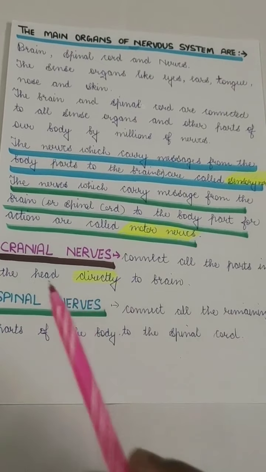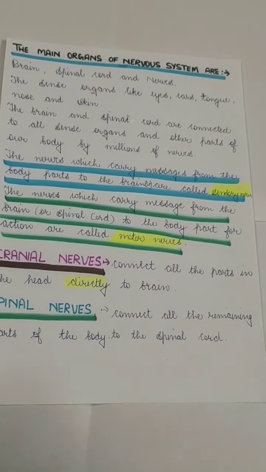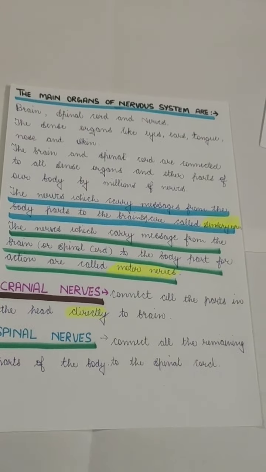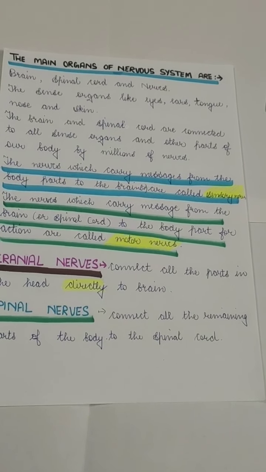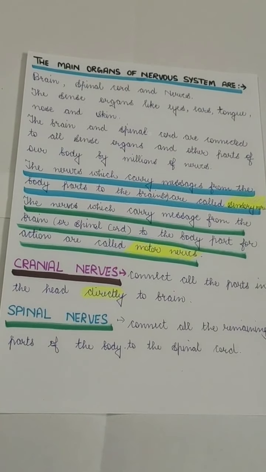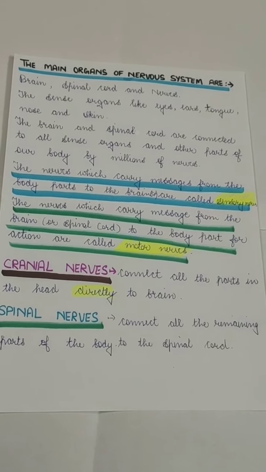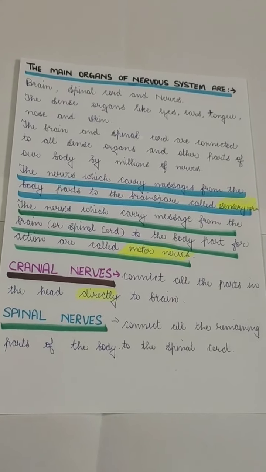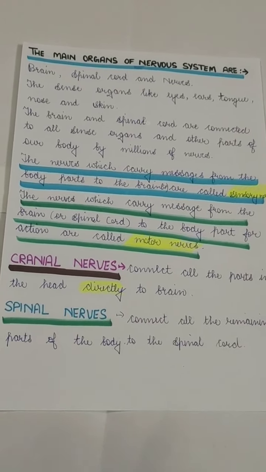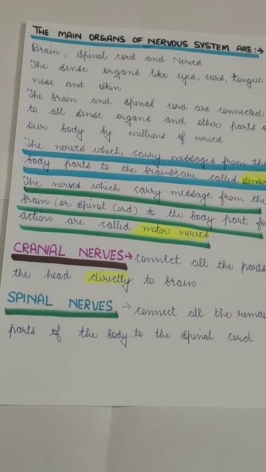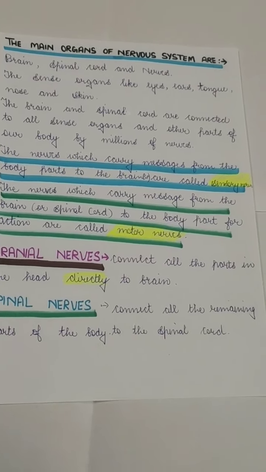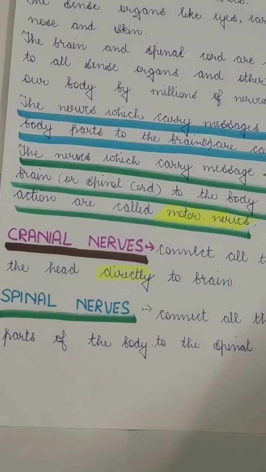Okay, so cranial nerves are those nerves which connect all parts of our head directly to the brain, because in our head there are many organs which are controlled by our brain. Like we blink our eyes, we move our mouth, we open our mouth to eat, we use our nose, we smile, we use our facial bones. All the things in our head are controlled by cranial nerves, and the rest of our body's movement is controlled by spinal nerves. If we move our hand, our legs, our body, flexibility and all, it is controlled by our spinal nerves. So these are the cranial nerves and spinal nerves which I was talking about.